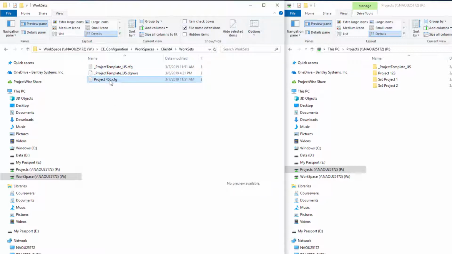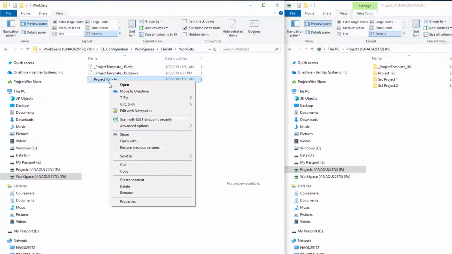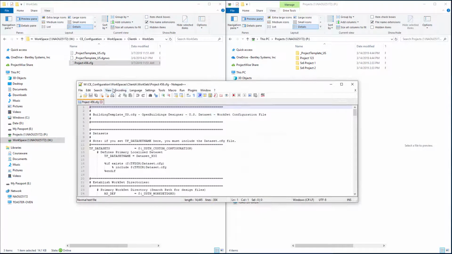And I had made the same changes in this project template that I made in the last session to project 1, 2, 3. In other words, if I open this configuration file in a text editor like Notepad++, we can see we have that variable set TF datasets pointing to the UStation custom configuration and the dataset name of dataset XYZ. So that dataset XYZ is going to be the default dataset.